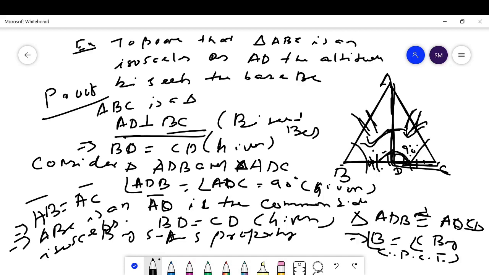When these two triangles are congruent, angle B is equal to angle C by CPCT. When angle B is equal to angle C, in triangle ABC, AB must be equal to AC, which means ABC is an isosceles triangle.